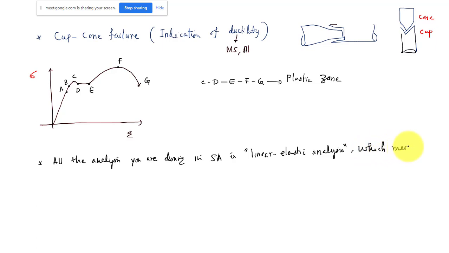Linear elastic analysis means the load never exceeds the yield point, also called the elastic limit.